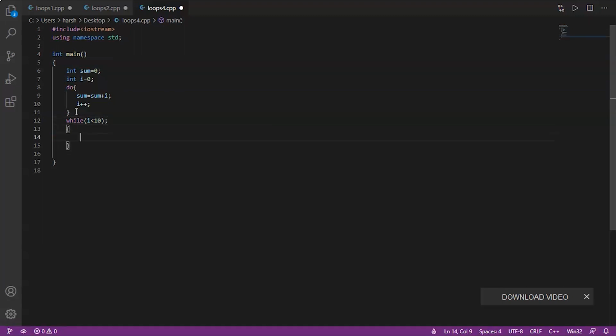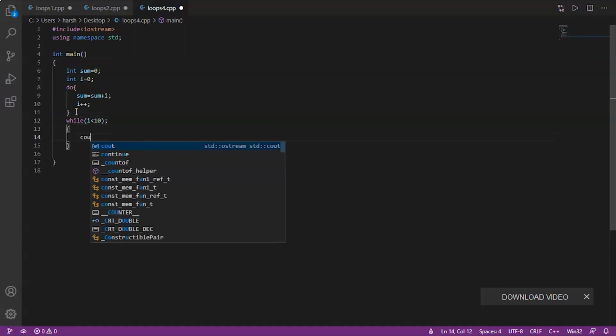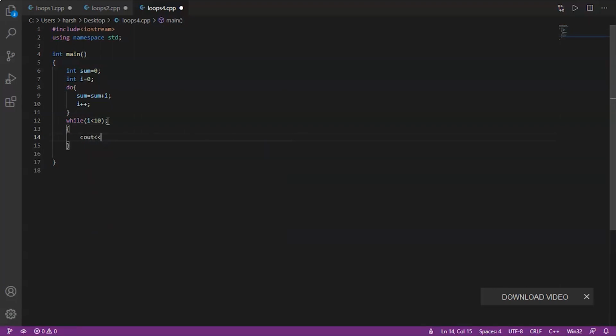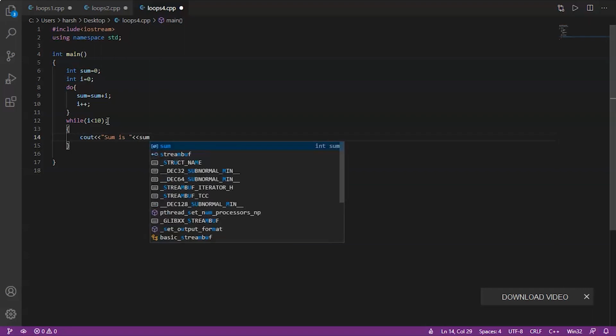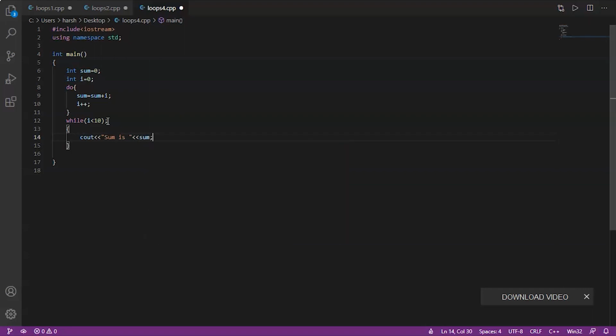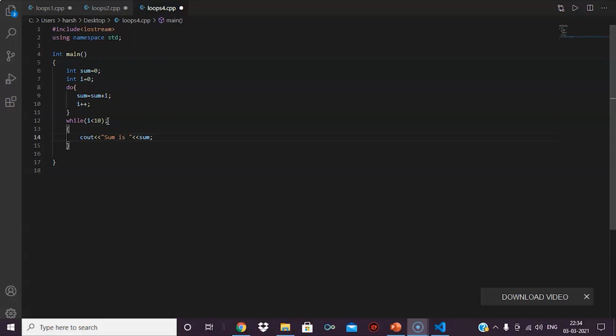Now we will print sum in this while loop. We'll write sum is, sum variable. Now this loop will keep on executing till I is less than 10.